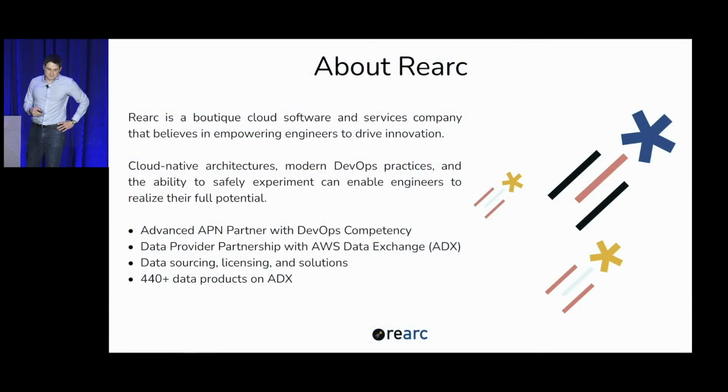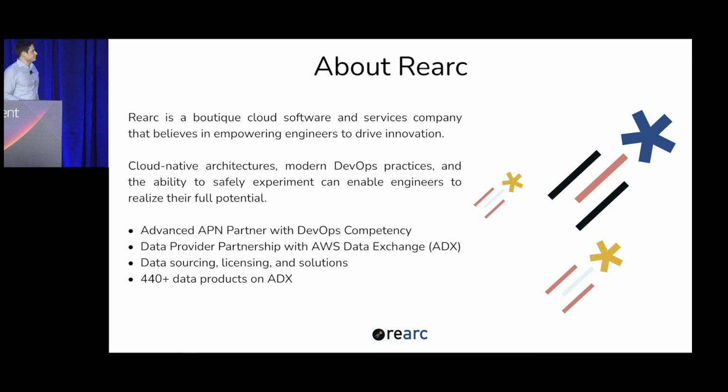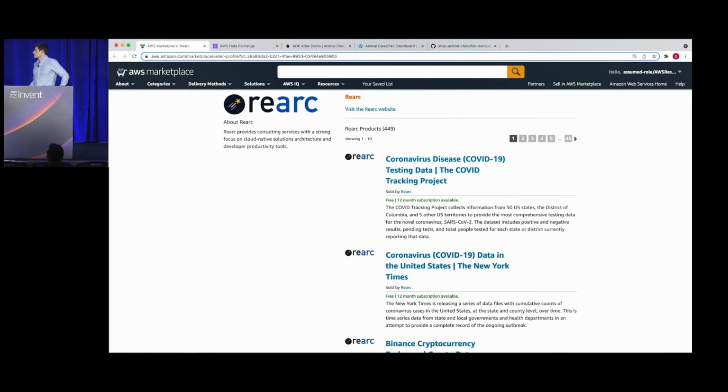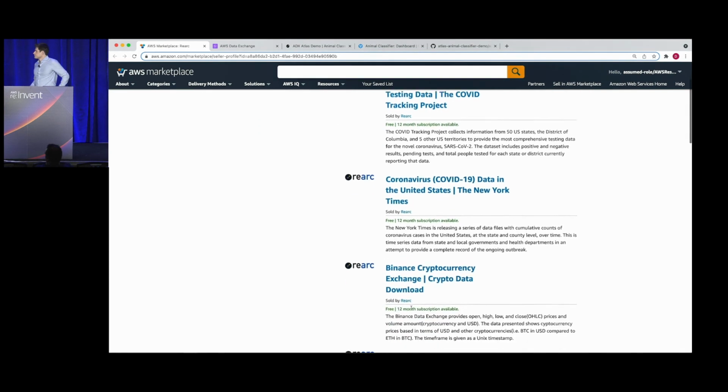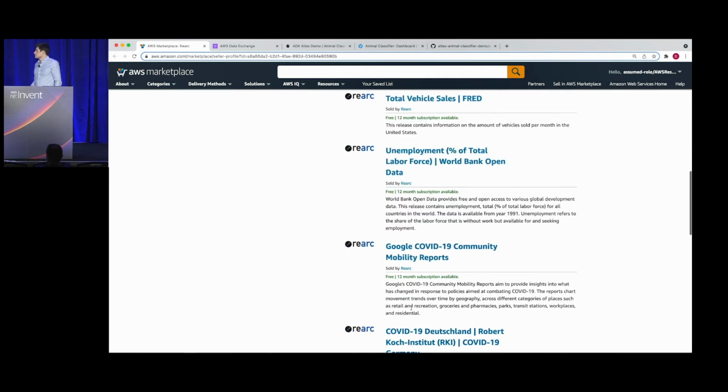Hi, I'm Dara Karabi, a senior engineer at Rearc. At Rearc, we're very excited about AWS Data Exchange for APIs. Just to start with a little about ourselves, Rearc is a boutique cloud software and services company. We're an advanced APN partner, and we've been data provider partners with the AWS Data Exchange since its inception. We provide data sourcing and licensing, as well as solutions based on data through the Data Exchange. And at this point, we have over 440 different public products listed on the Data Exchange.